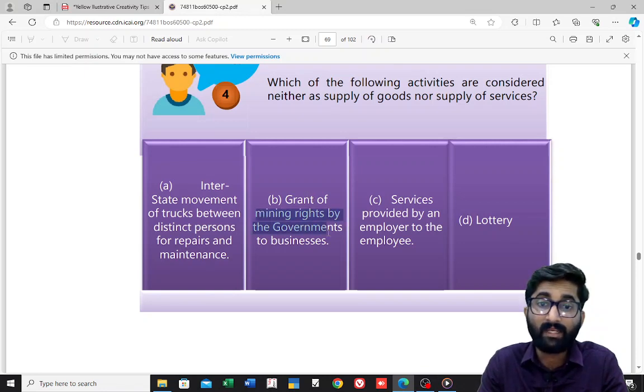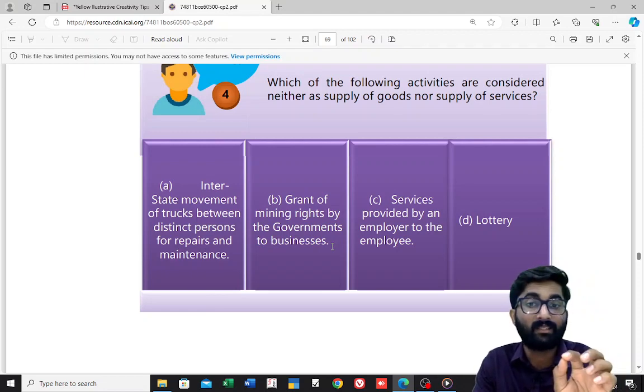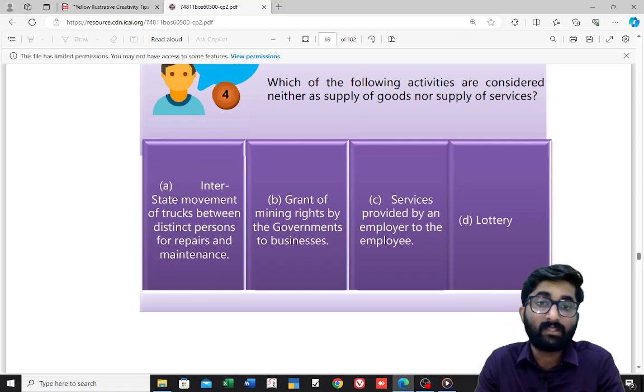Grant of mining rights by the government, it is supply. Why it is supply? See, grant of liquor license, that is not supply, but grant of mining right is supply. Services provided by an employer to employee. Here, point C. Employer to employee.